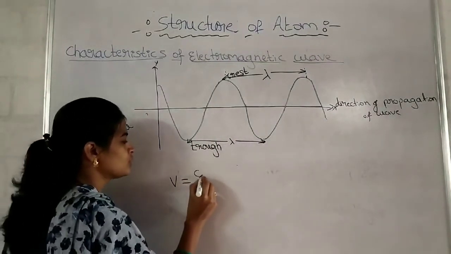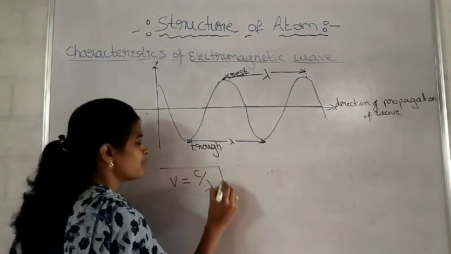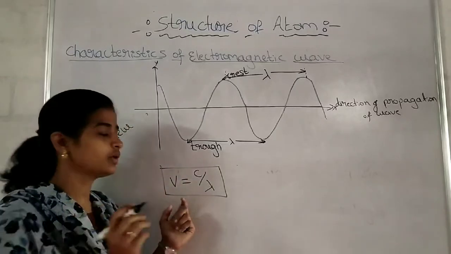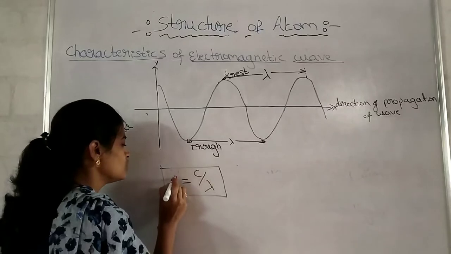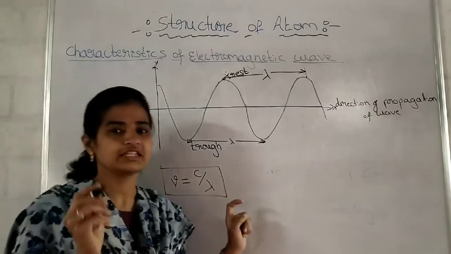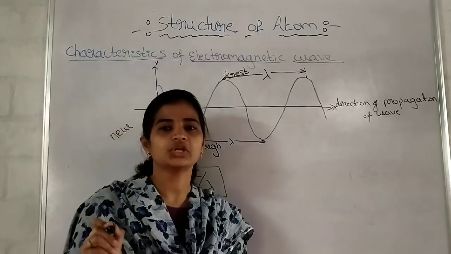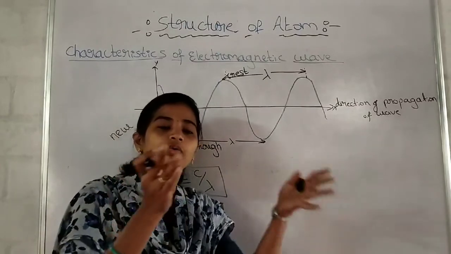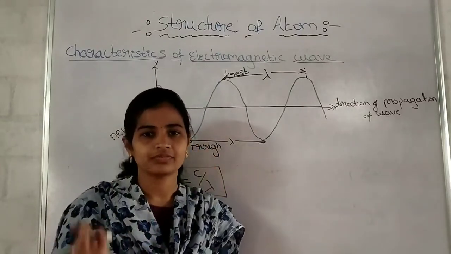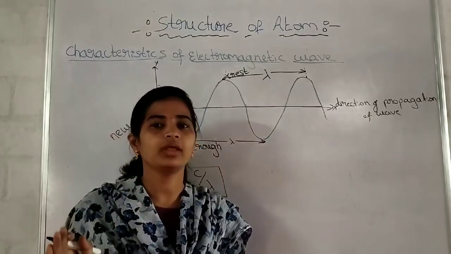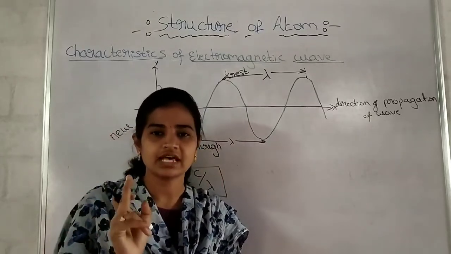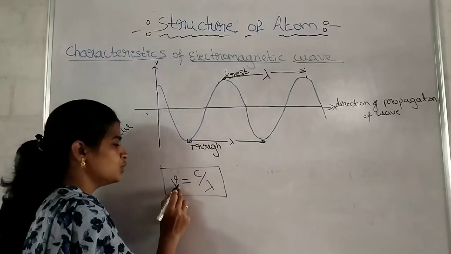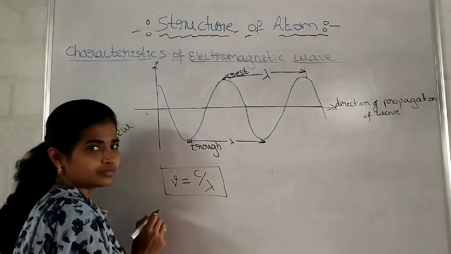Nu is equal to c by lambda. Very important formula it is. You write it as nu in this way. How will the question be asked? If the question is, write the relation between wavelength and frequency. Relation means how they both are related to each other. If it is asked for 1 mark, you can write only this much: nu is equal to c by lambda.